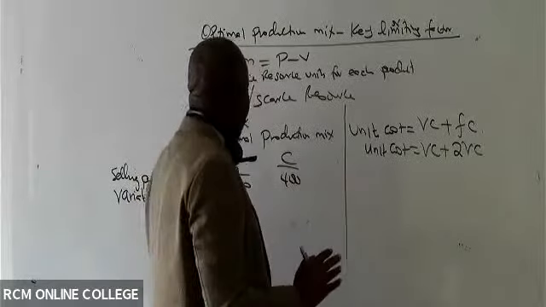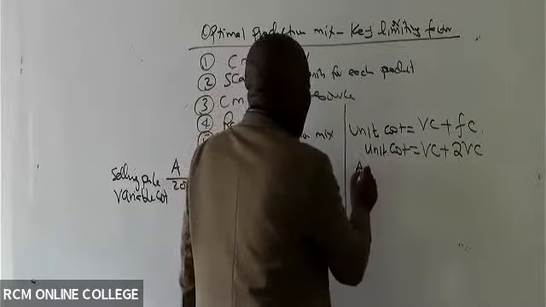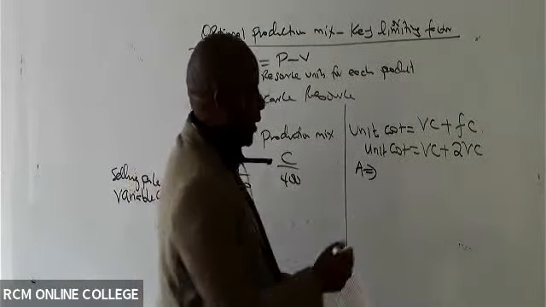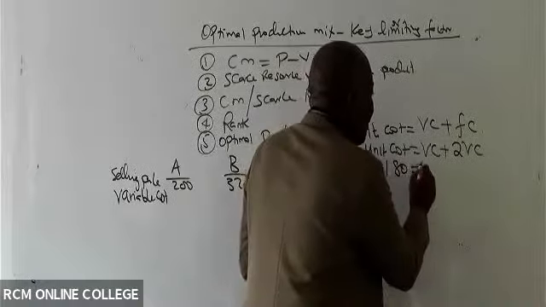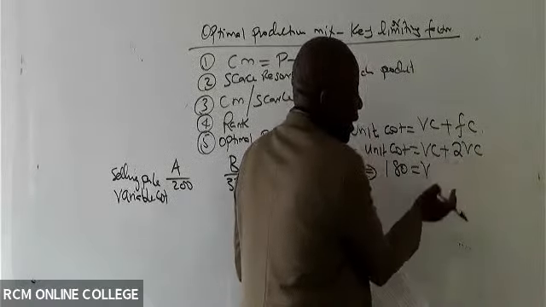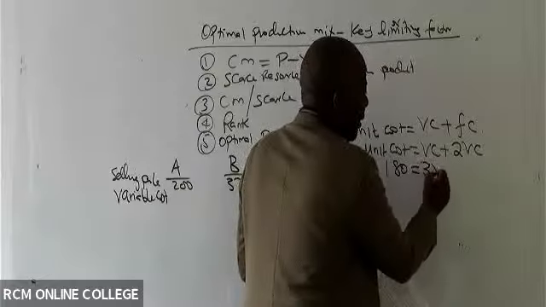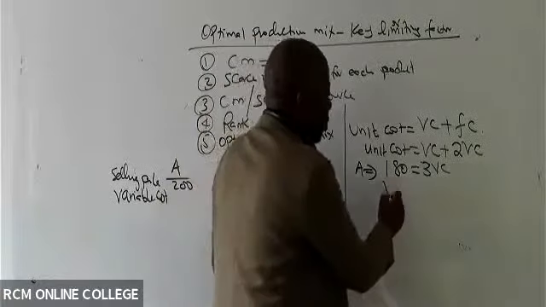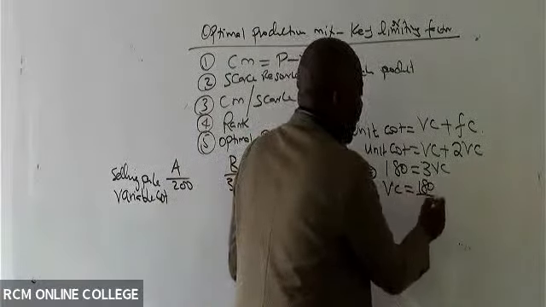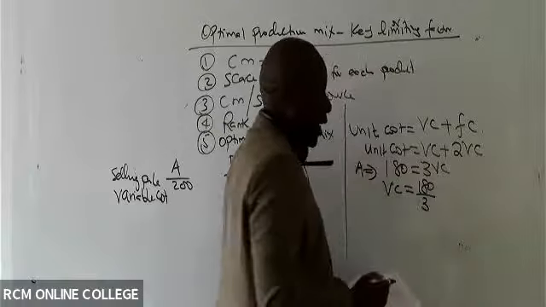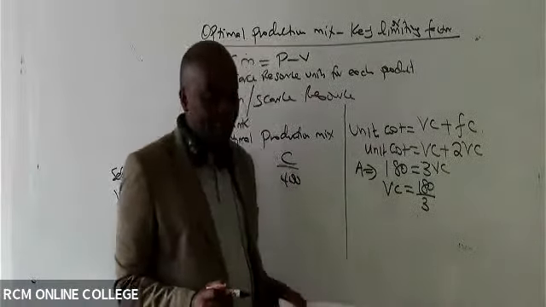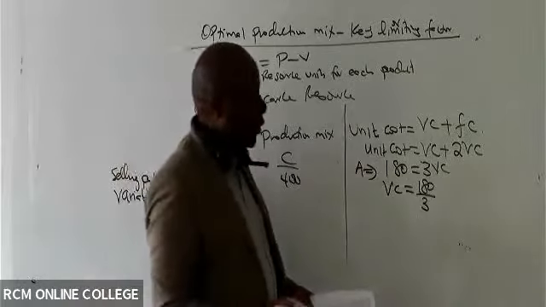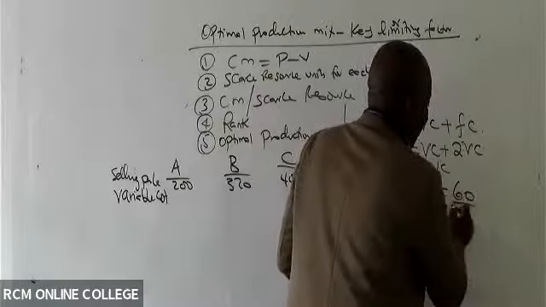So we start with product A. Are you able to see the unit cost of product A? It is 180, isn't it? So then 180 will be equal to, of course, 3 VC. Meaning that variable cost alone, ladies and gentlemen, will be 180 over 3, which gives us 60.